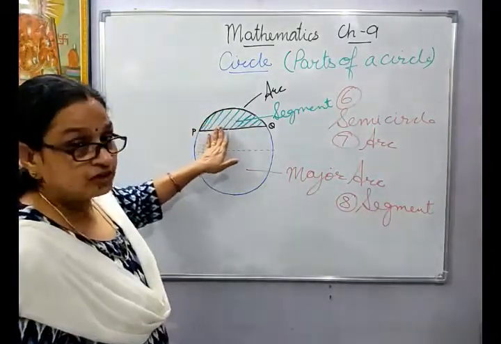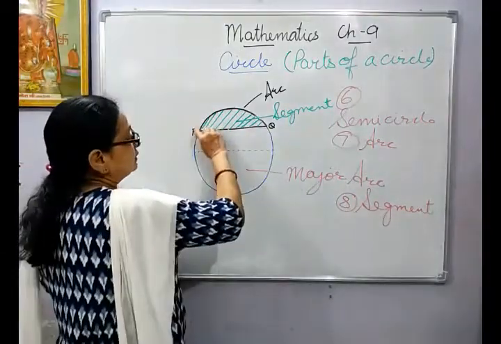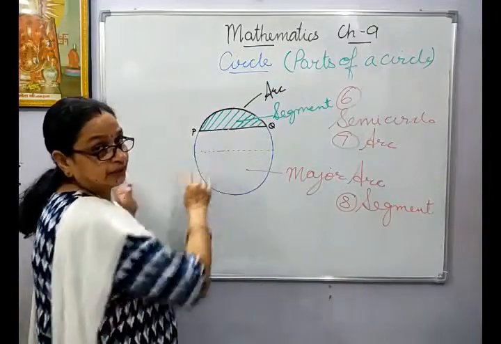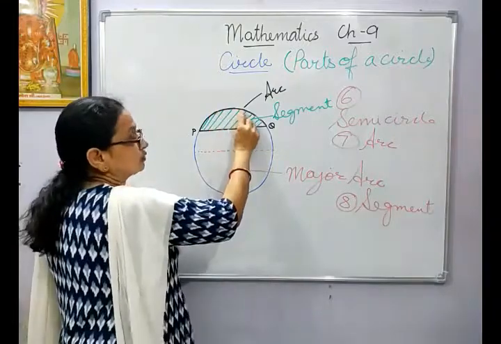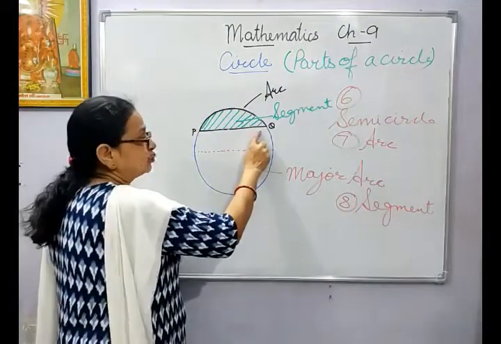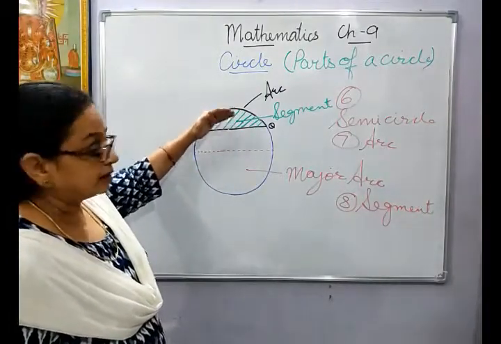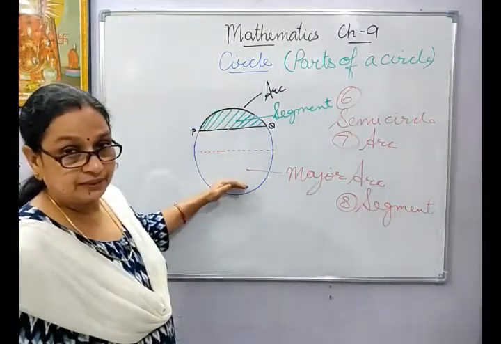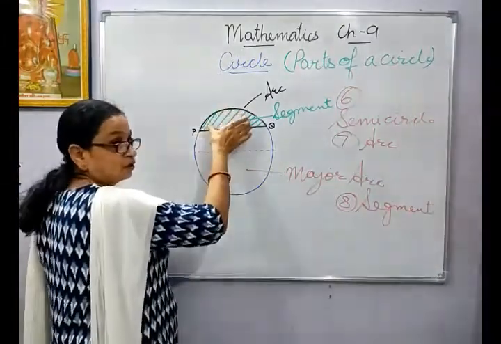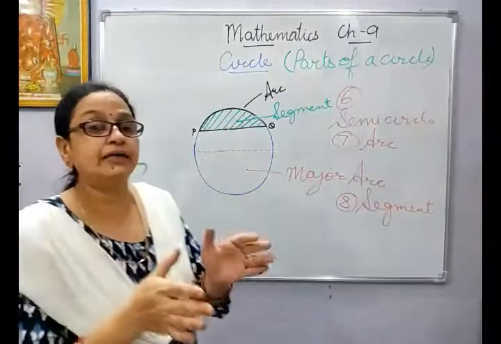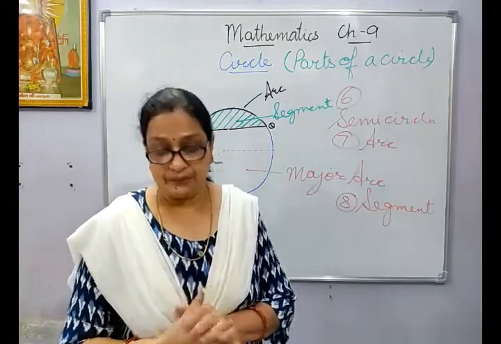Earlier, when I had not shaded it, this smooth curve was your arc, then I showed you this chord which was dividing it into the minor arc and the major arc. Now if it gets shaded, the part enclosed will be called the segment.